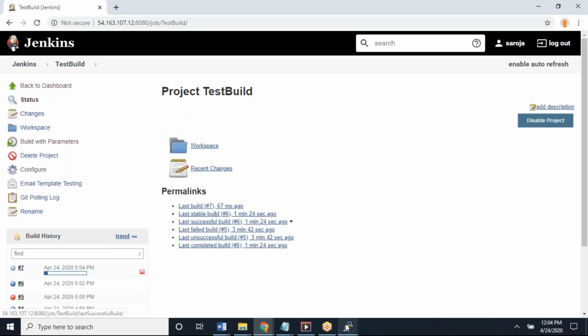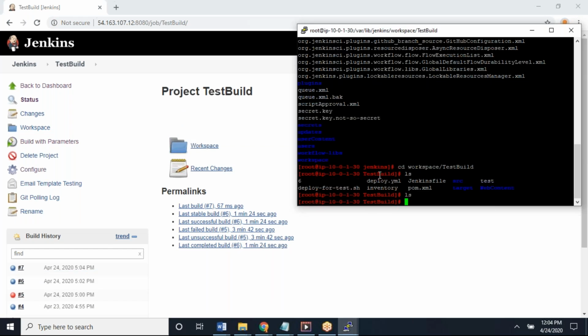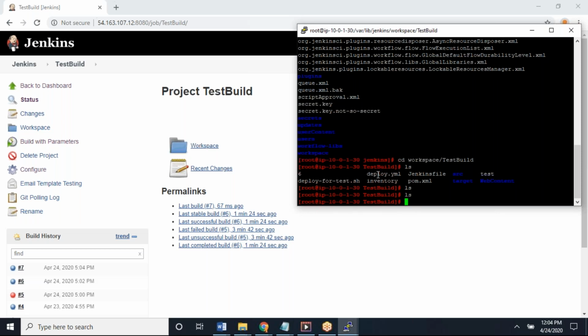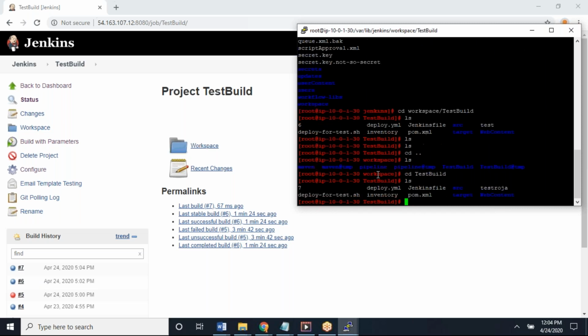Now go back to the workspace. If you have a requirement, you can use that build number parameter. I'm showing just an example. Don't think about why I have to create that build number file. It doesn't matter now, it's out of scope. It's Shilpa's request and I'm just following it. It will come up. Just a minute. Go out and come back. See, I got the number 7 file.